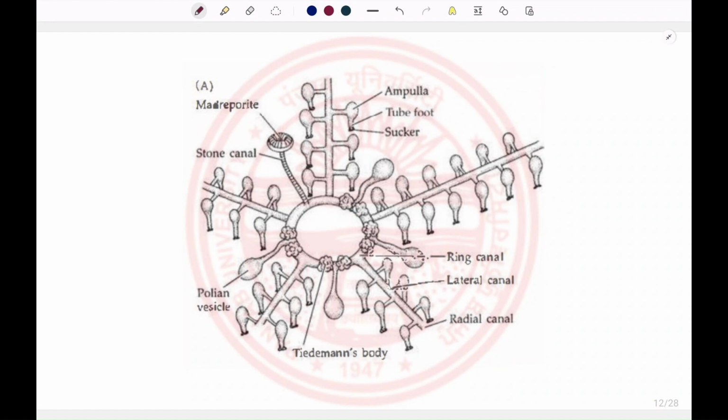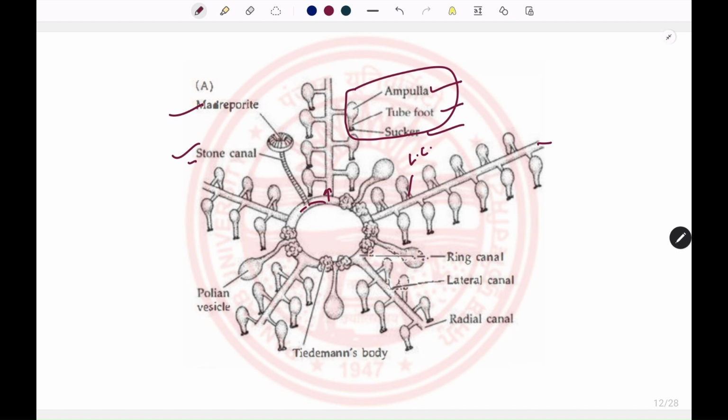So let's review the water vascular system, which consists of the madreporite present on the aboral end. It communicates with the ring canal by means of the stone canal. The ring canal gives projections to the radial axis, known as the radial canals. The radial canals have lateral projections to either side, known as the lateral canals. The lateral canals give the tube feet as lateral appendages, which consist of the ampulla, podium, and sucker.